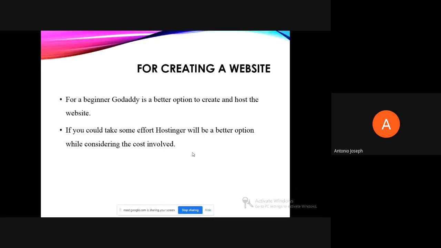Initially, since I am from mechanical engineering, I didn't know about programming or HTML coding. So what I did was use GoDaddy and purchase a domain, and then I hosted a website using the website builder that they provide in GoDaddy itself. So without much knowledge about programming or the HTML language, we can directly create a website. That's what I did initially.